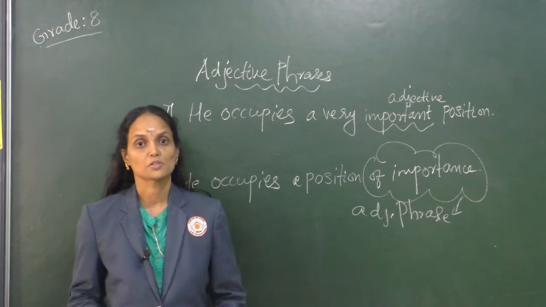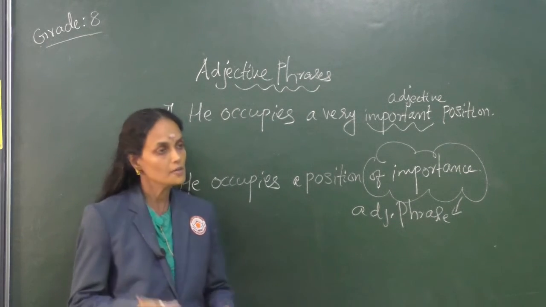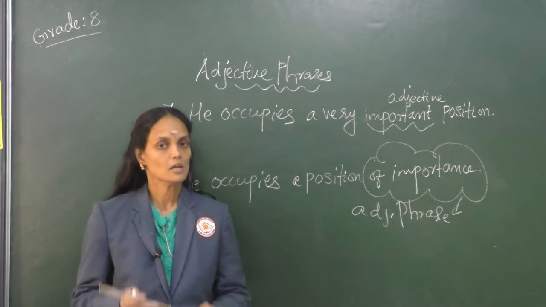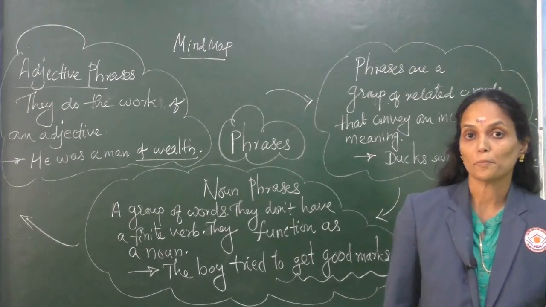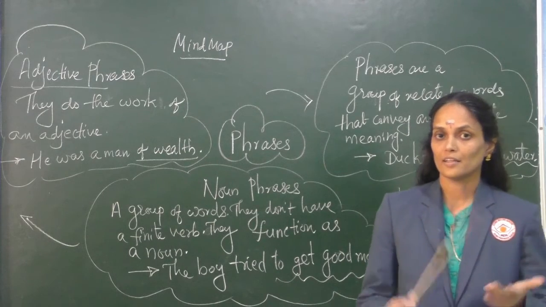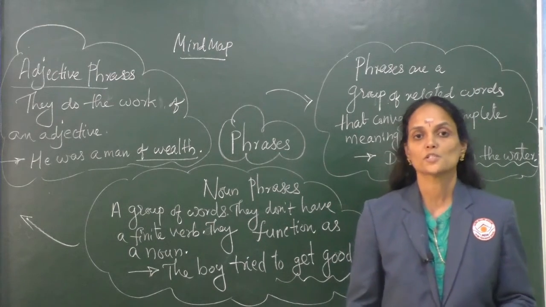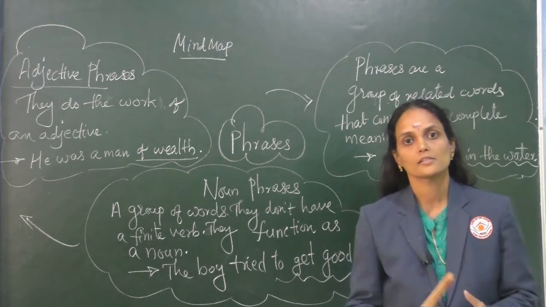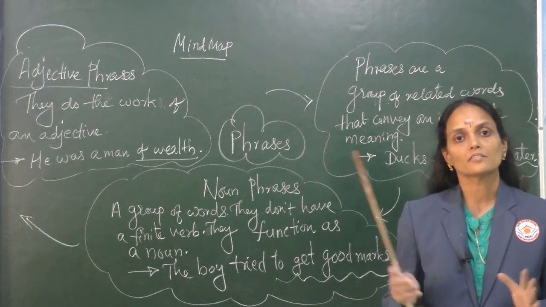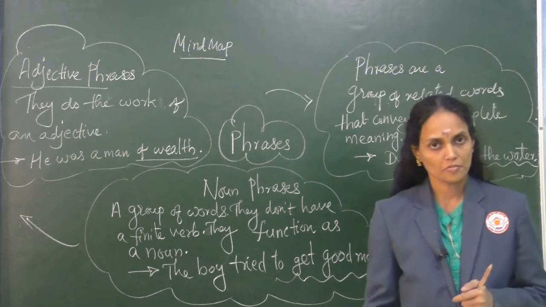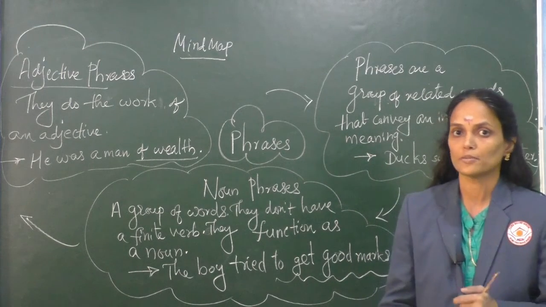Now let's move on to the mind map of the concepts of noun phrases and adjective phrases. Children, here is the mind map of the topic phrases and its two classifications, noun phrases and adjective phrases. I told you initially, mainly there are three types of phrases: noun phrases, adjective phrases and adverb phrases.